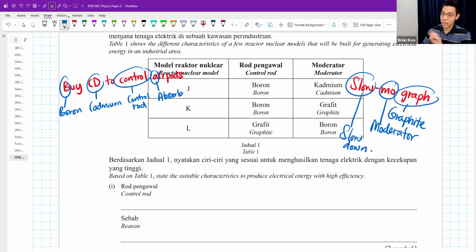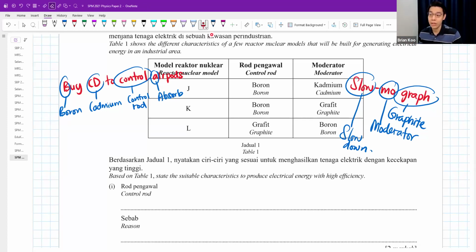Okay. Now, if you know a little bit about a nuclear reactor, you would know that to control the rate of reaction, we need these two things. To make sure that this reactor doesn't become like an atomic bomb, right? Because when do we get an atomic bomb? It's actually very similar to your nuclear reactor. We get an atomic bomb and it will explode when we cannot control the reaction. So we use these two things to control the reaction. One is control rod, one is moderator.